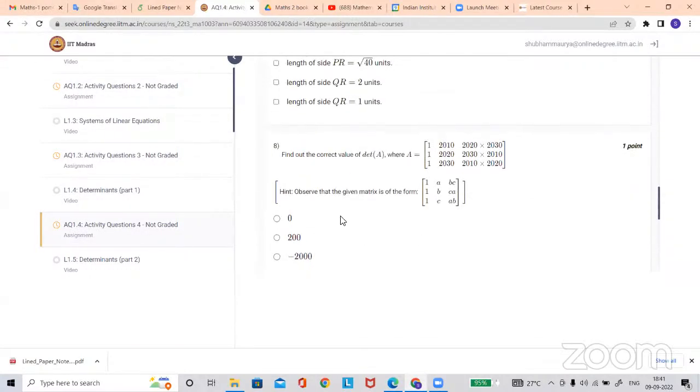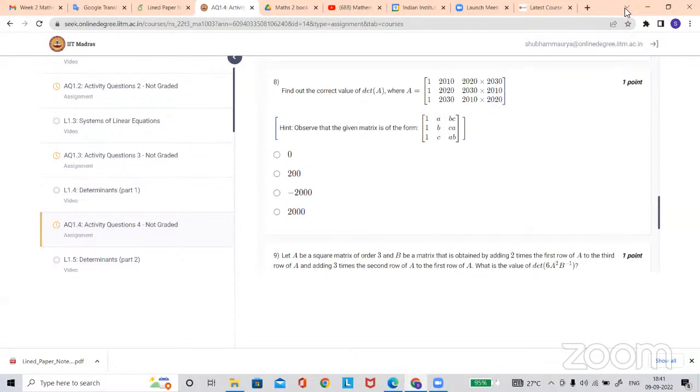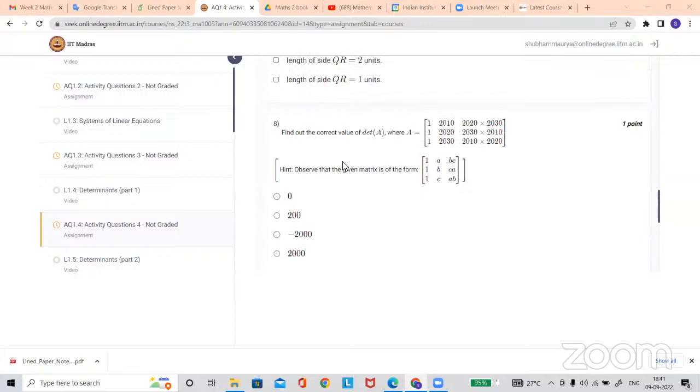Okay, so this is 8 and this is 9. Yes, sir. So what's your doubt here for this eighth question? In the 8th question, I tried to solve it by taking out the multiple 10 from the second and third column. If there are two multiples of the same number, then a property of determinants says it will be 0. But the answer is not coming.